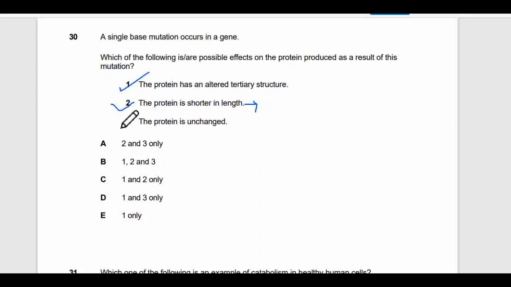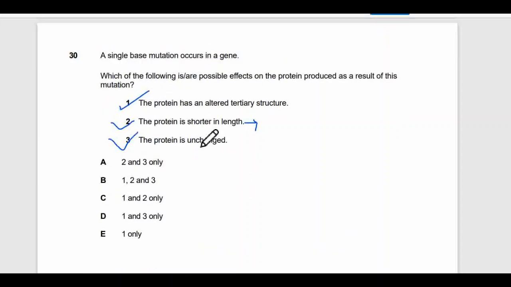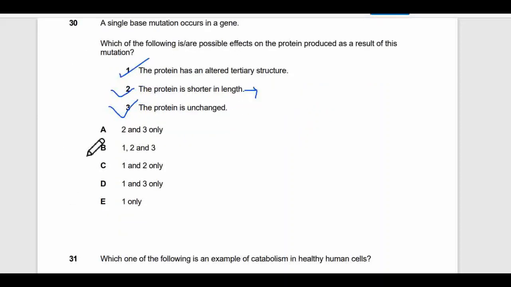Number three is the protein is unchanged. This is also possible in the case of silent mutation. What happens in silent mutation is the codon before mutation and the codon formed after mutation code for the same amino acid. We know that for one amino acid we have like 4 to 5 codons. If both of them code for a single amino acid, there is no change in protein structure and neither in function. So all three of them are possible. If you have read mutation, you will know all these things. The answer will be 1, 2, and 3, which is B.